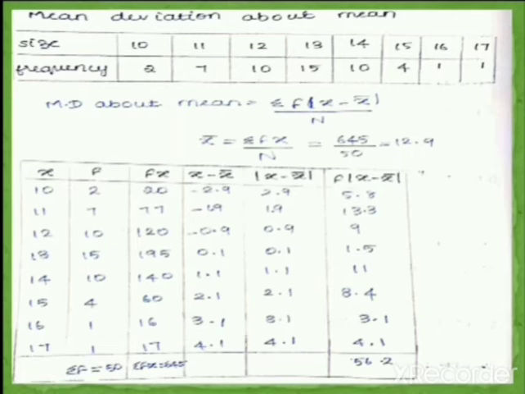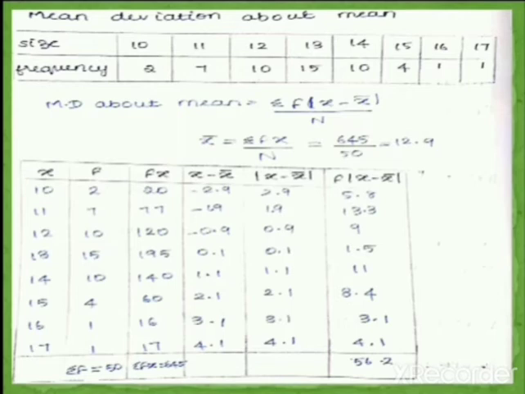So if you want to find out mean deviation about mean, you have to first find the value of mean. In any problem, you have to find the mean value first. For discrete data, our mean formula is x bar is equal to summation fx divided by capital N. So first we have to construct a table.